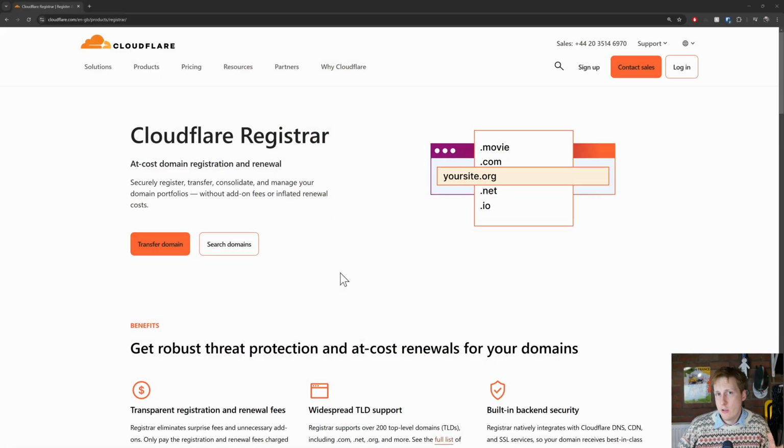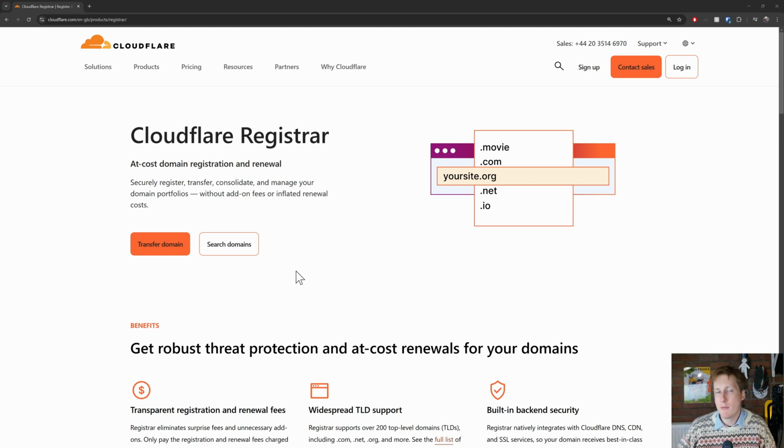Now, as I mentioned, you are going to require a domain for this to work. Now, I really like Cloudflare. I think they have good prices. They don't scalp you each year. Plus, they have a load of technologies alongside it. Things like their proxies and their Cloudflare tunnels, which you can make use of.